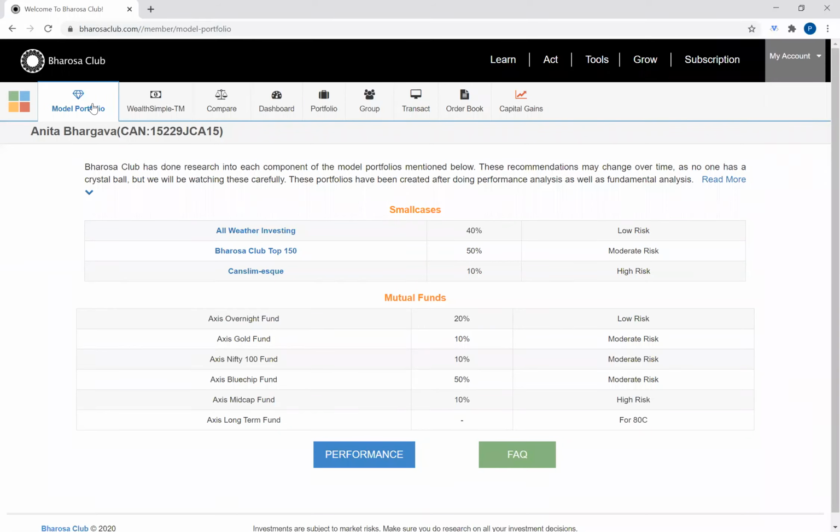Anything else? No, I think, yeah. So there's just one comment that I wanted to make, and Sahil, and so I think there's some more questions coming up, but we're going to wind up. So if you have a question, please type it in. But the one comment that I wanted to make is that there are a lot of people who are members of Bharosa Club, and increasingly a lot more as the club grows will be members who either do not have the interest or they don't have the bandwidth to want to do a lot of analysis, right?